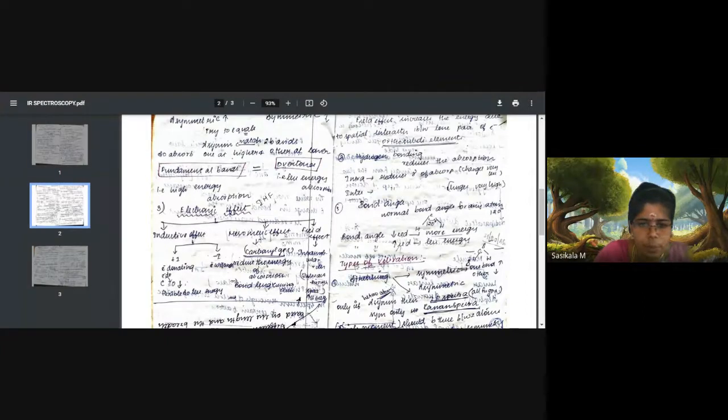The mesomeric effect occurs at carbonyl groups present in the molecule. It reduces the vibrational energy of absorption from the IR radiation. Then the field effect.